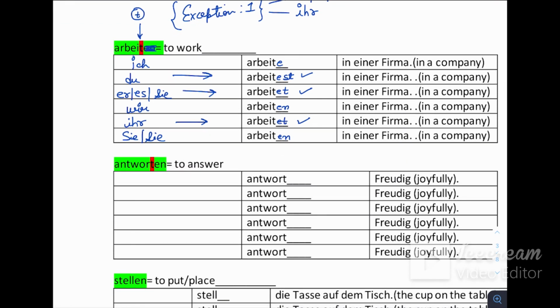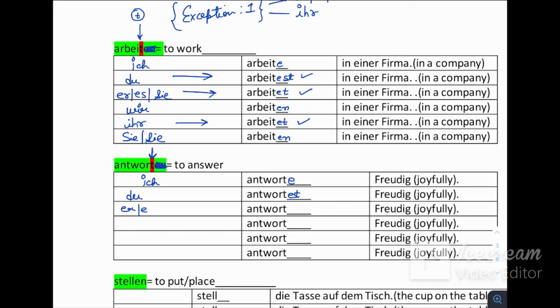Okay, again another example. Antworten means to answer. Again, after removing en, if your verb ends with d or t, so here it's ending with t. So with ich, regular ending e. With du, we need to put e, then st. Okay, it's clear?